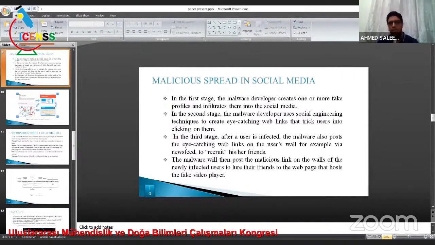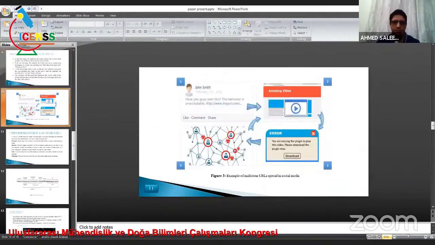In the third stage, after the user is infected, the malware also posts the eye-catching web link on the user's wall, for example via newsfeed, to recruit their friends. The malware will then post the malicious link on the walls of the newly infected users to lure their friends to the web page that hosts the fake video player.